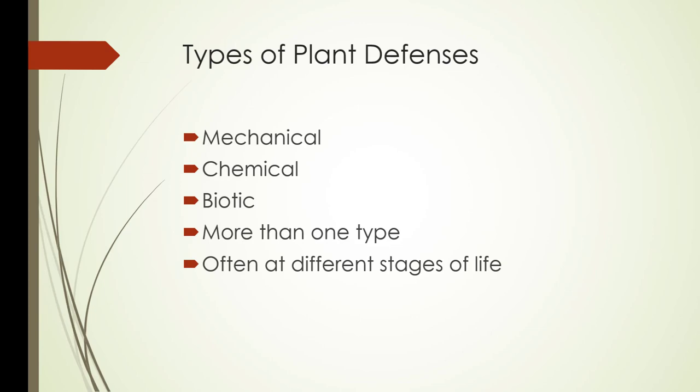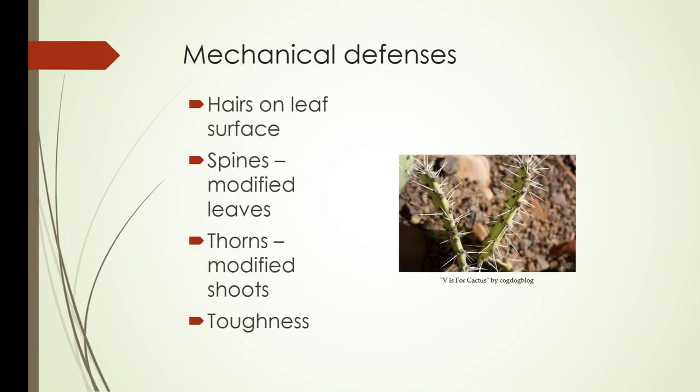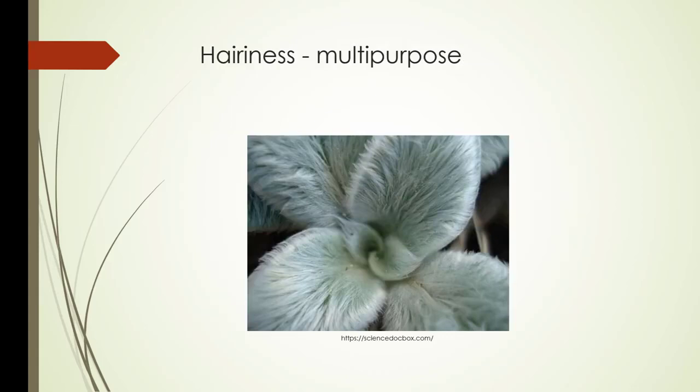So some of the plant defenses you'll see are mechanical, chemical, biotic. Some plants have more than one type of plant defense, and often at different stages of their life. So some of the defenses include hairs on the leaf surfaces, spines, which are modified leaves, thorns that are modified shoots, and toughness. So hairiness can have multi-purposes. Not a lot of herbivores are going to want to feed on these leaves, but it also protects the plants from wind and drought.